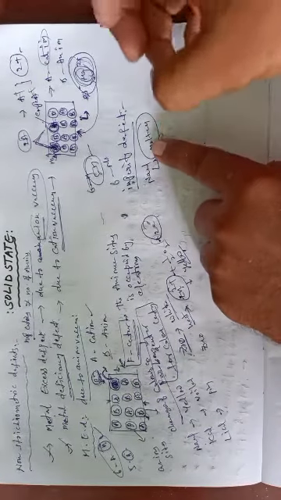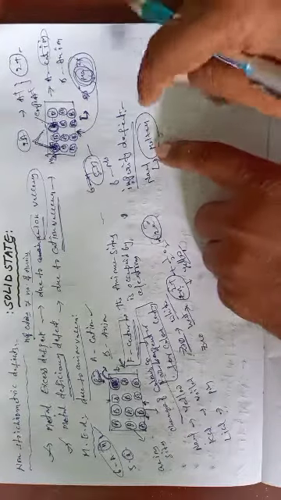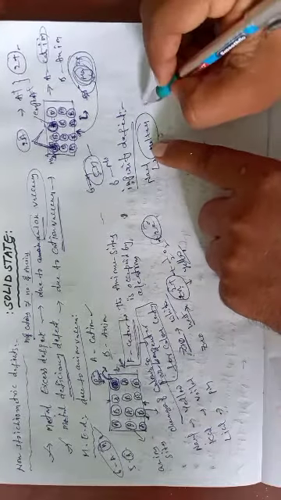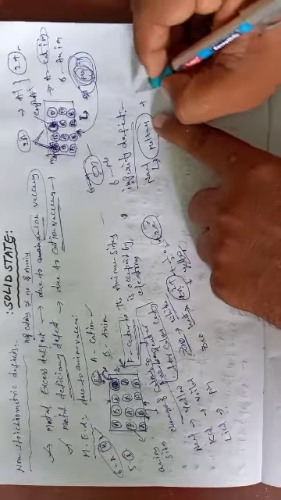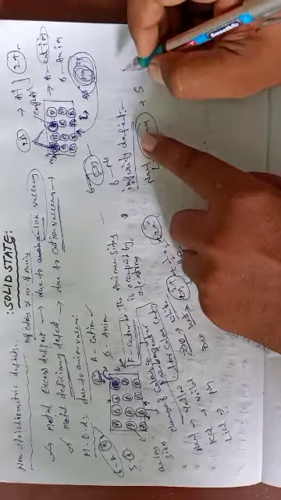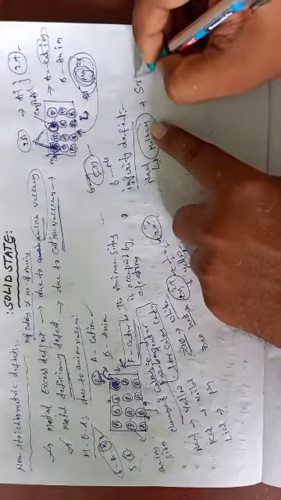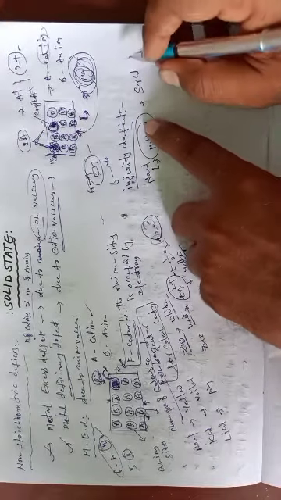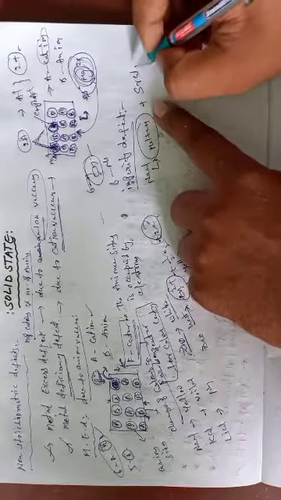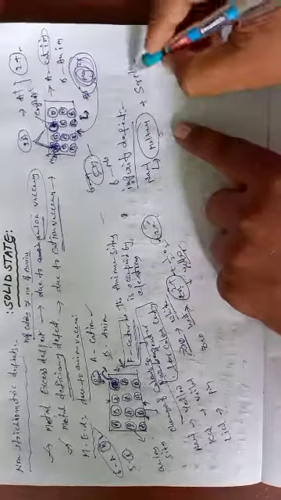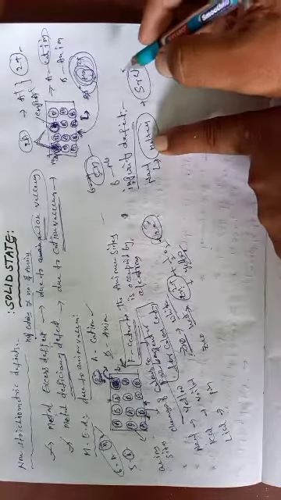Molten means it's ready to dissolve. Okay students, molten NaCl. This molten NaCl contains some quantity of impurity, like strontium chloride. This is the impurity. This impurity is present in the NaCl.